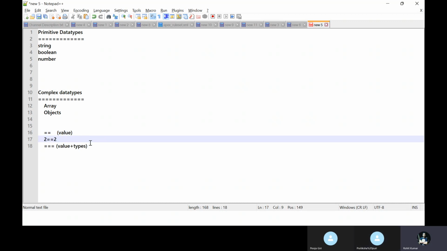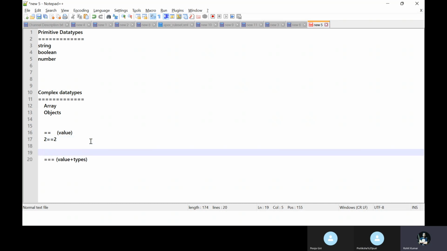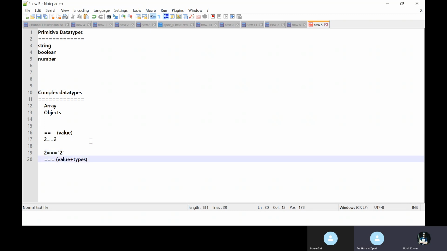If I compare 2 triple equal to 2, this is also true, because here you compare value with data type. Triple equal to is most frequently used in LWC because it does not throw errors or break the code line by line. So please avoid double equal to and use triple equal to instead.